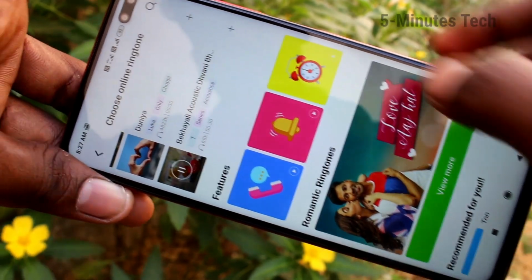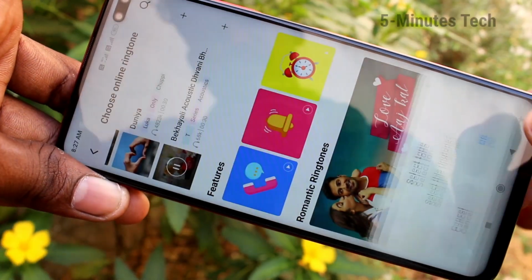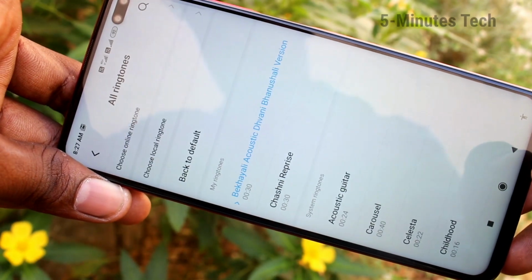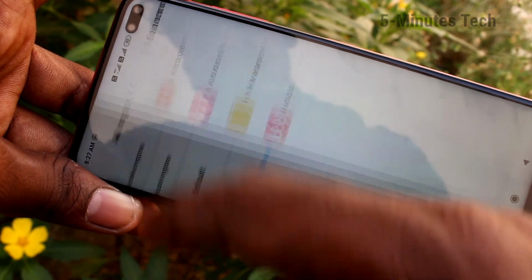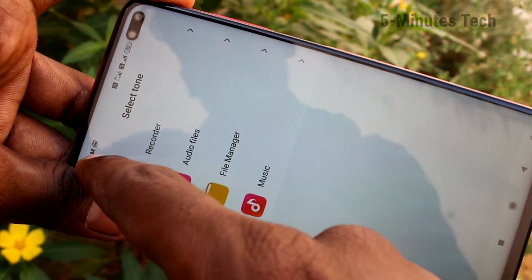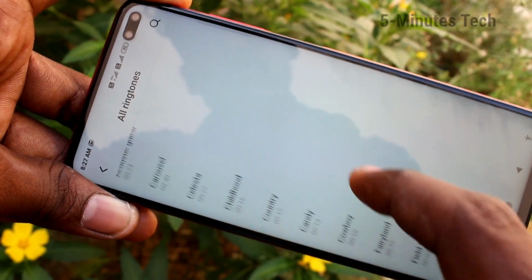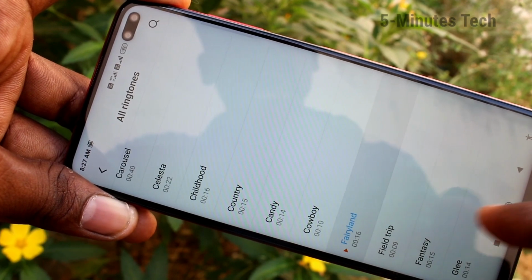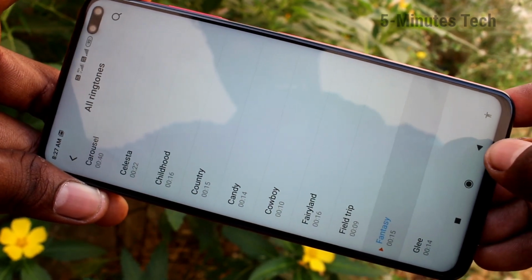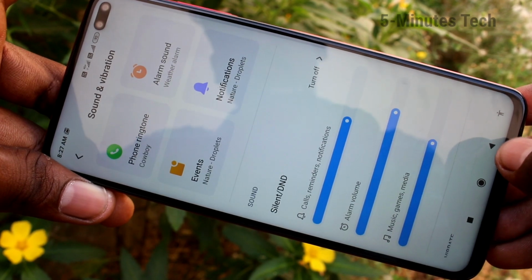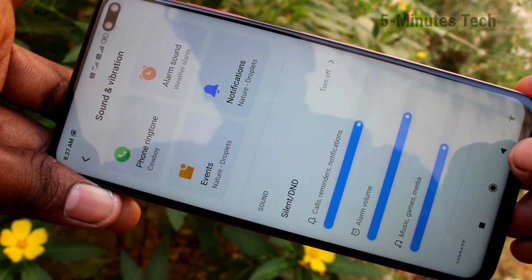This is online ringtone. Click OK to download. Yes, it's downloaded. Then choose local ringtone. These are all system ringtones. Just pick up any one and go back to activate. Yes, it's activated.